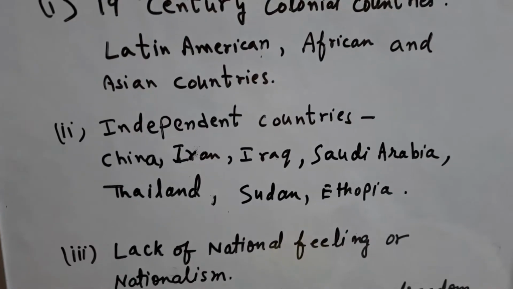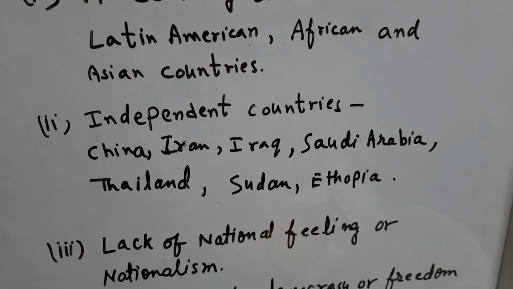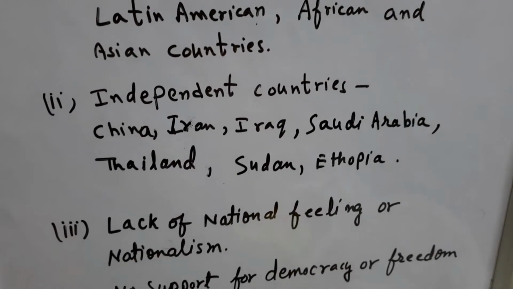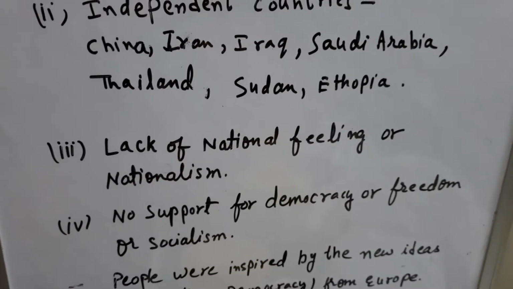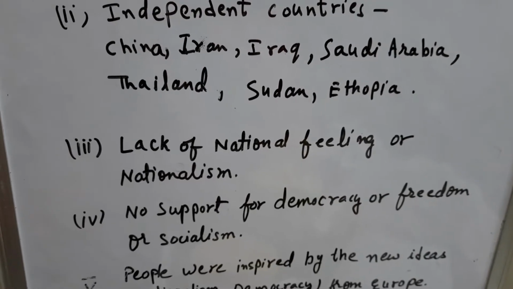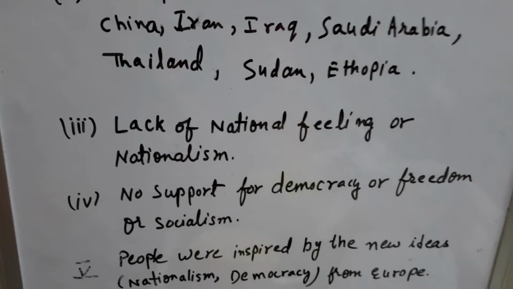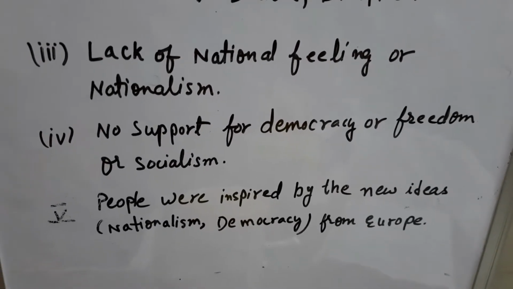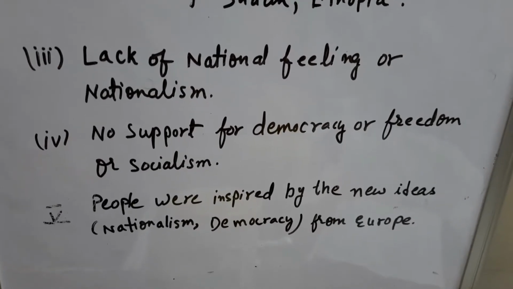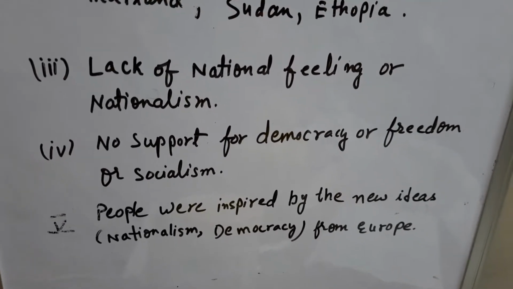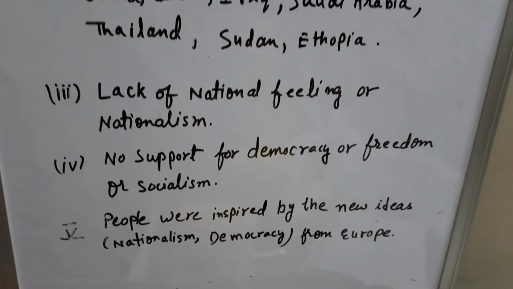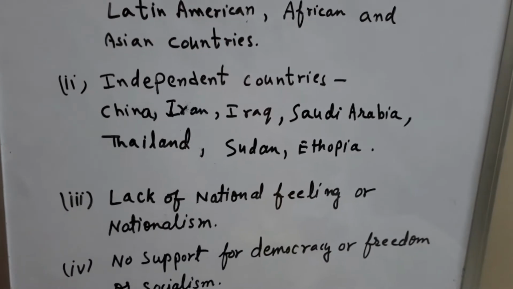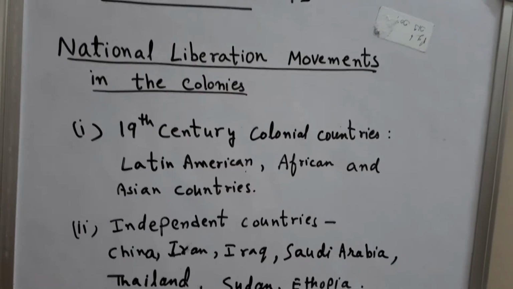As I told you, these countries were independent only in name, and the rulers of these countries were directly or indirectly under the control of European powers. Now the third point I have made: there was a lack of national feeling or nationalism. So there was no support of democracy or freedom or socialism from the rulers of those countries. People were inspired by the new ideas, that is nationalism and democracy, from Europe. So I have summed up these points based on the theme of the first part of lesson number 13.